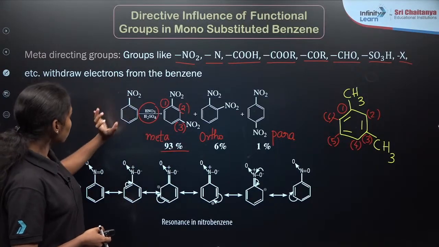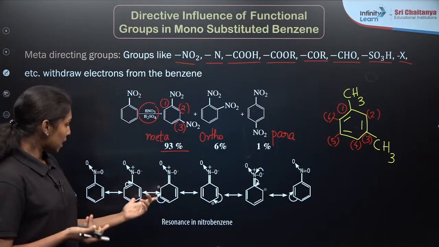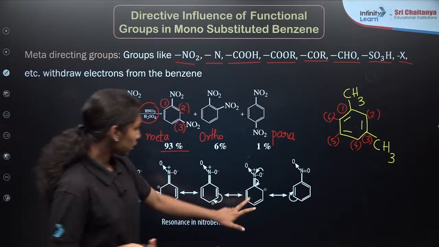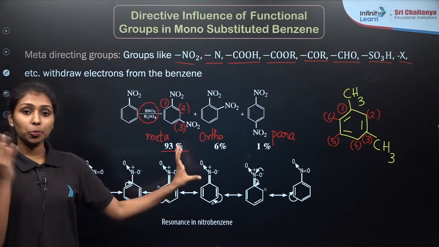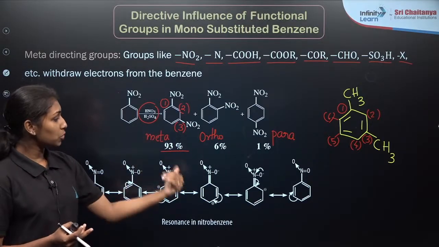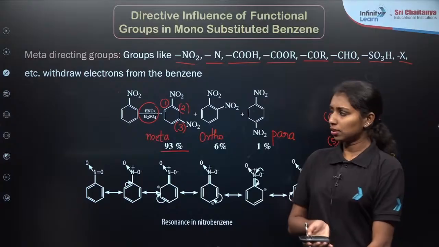In general, if you draw the resonance structures for NO2, you can see that the electron density is maximum here at the meta position, right? So we can say that this NO2 group will direct the other group into the meta position only. So this is generally a meta directing group.